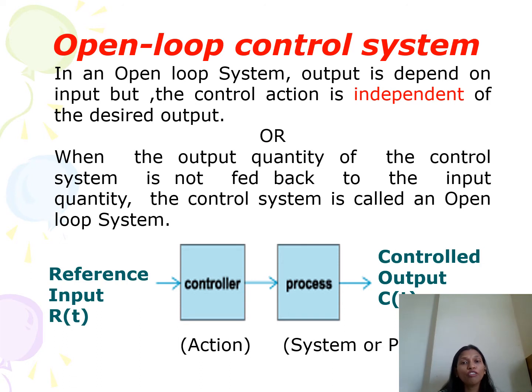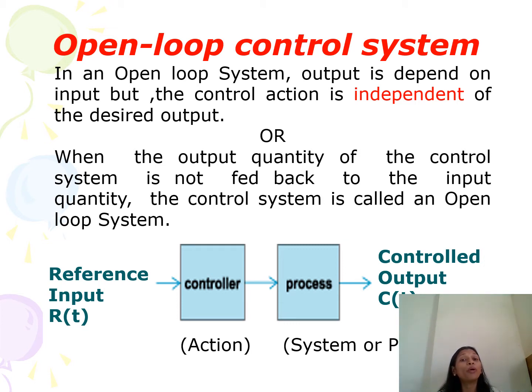The definition of an open loop control system: the output depends on input but the control action is independent of the desired output. In other words, when the output quantity of a control system is not fed back to the input quantity, the control system is called an open loop control system.